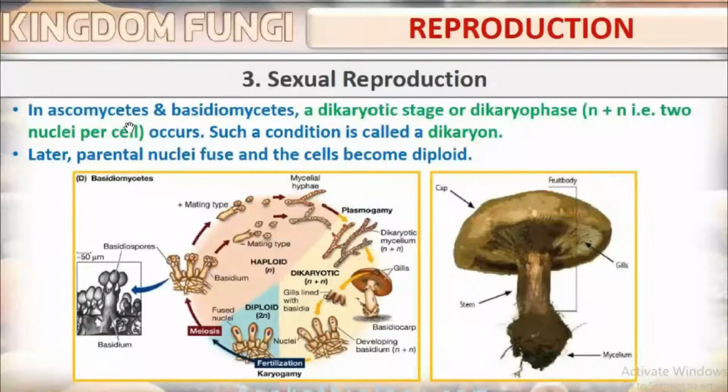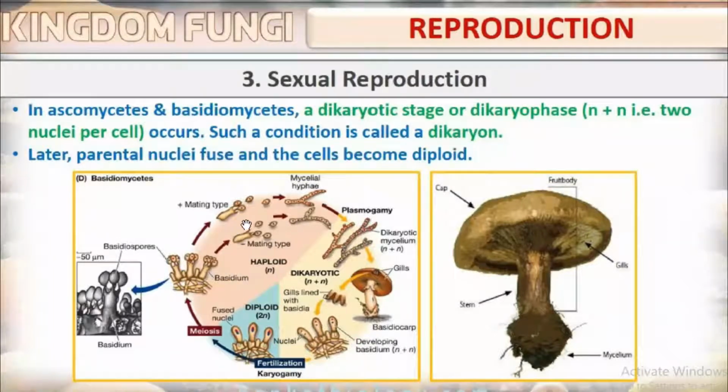In ascomycetes and basidiomycetes, a dikaryotic stage or dikaryophase, that is n plus n, that is two nuclei per cell, occurs. Such a condition is called dikaryon. Later, parental nuclei fuse and the cells become diploid.